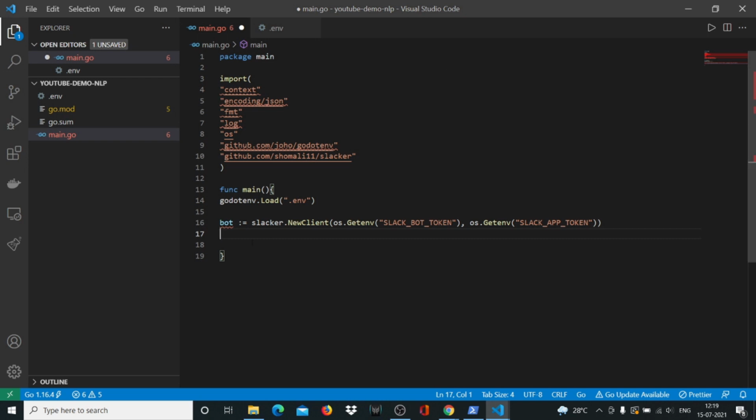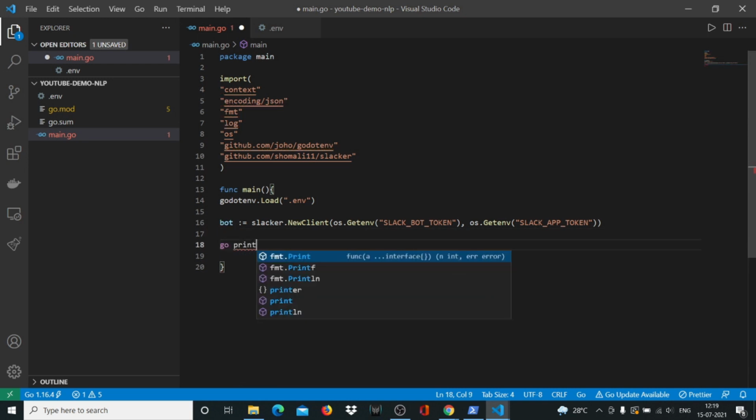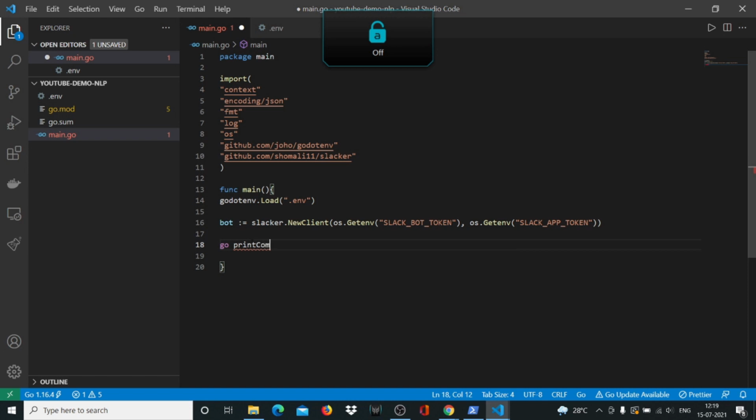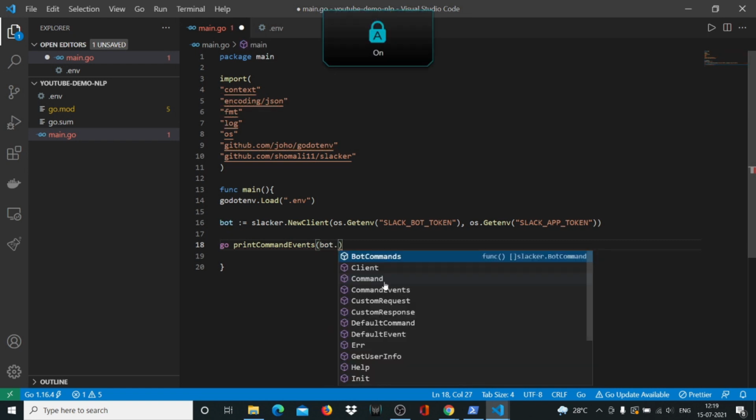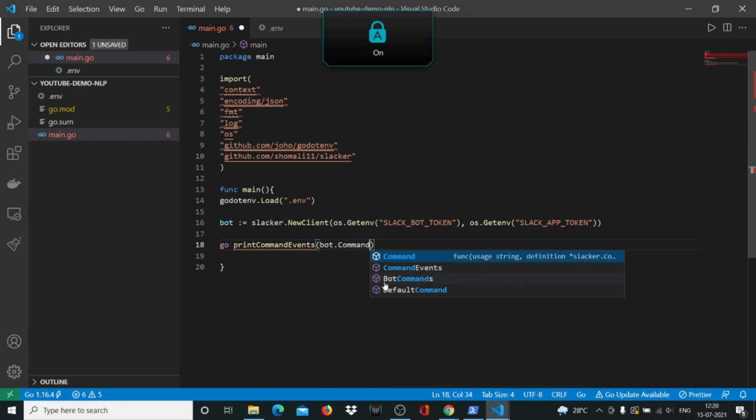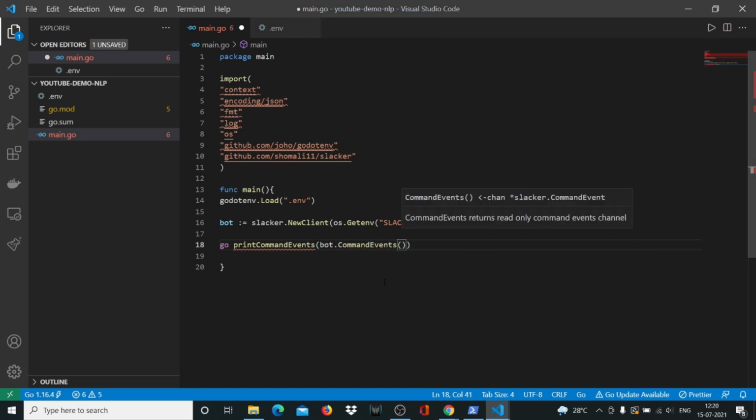Anyways, so one thing that I have to do is I have to create a function called printCommandEvents. If you followed my other Slack bot tutorials as well, then you know that this function is simply to print out the events that the bot subscribes to.